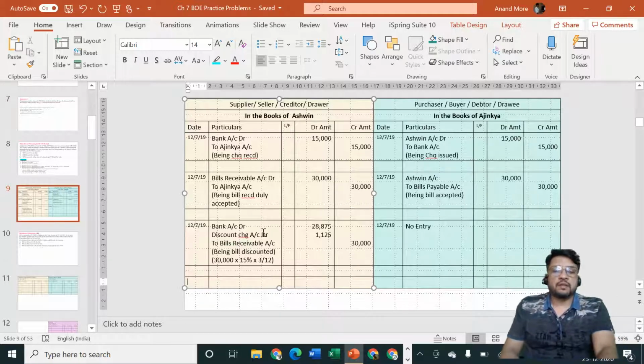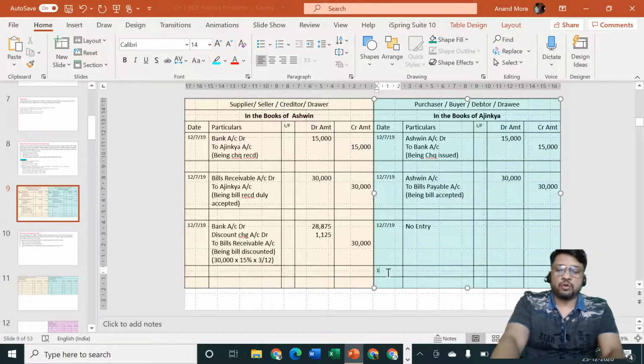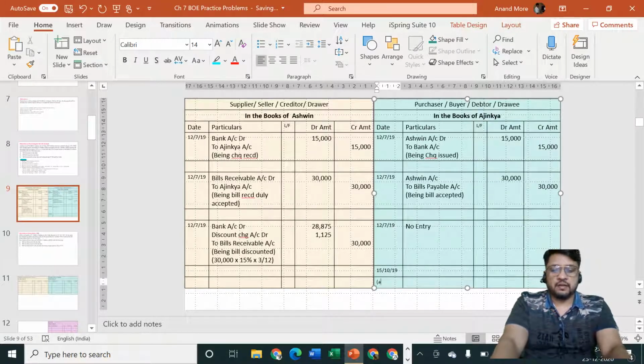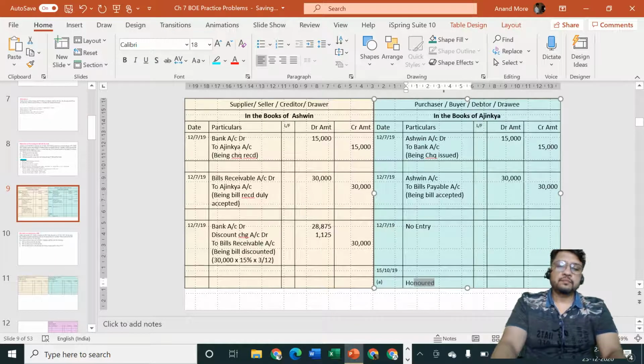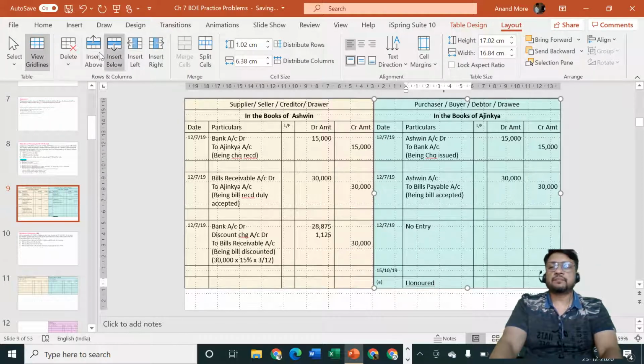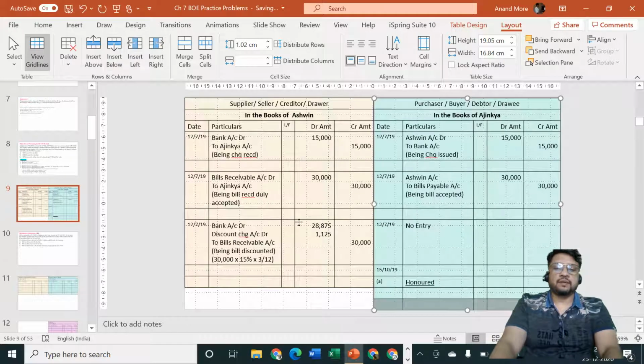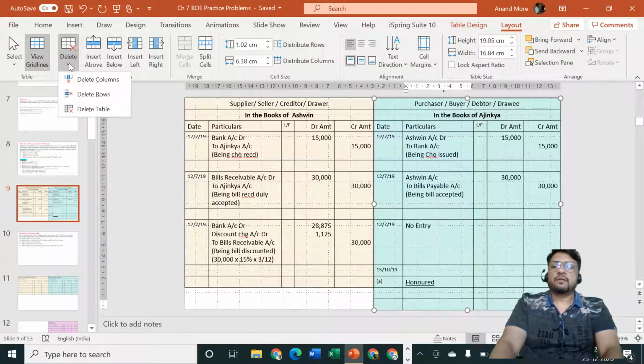So let me consider the transaction as 15th of October 2019, and in which this is the first entry, situation A, honored. Let me underline this honored, and let me add some extra entries here, extra columns here, rows here. Just a minute. Yeah. So what is the entry for honored? Think about it. What will happen?